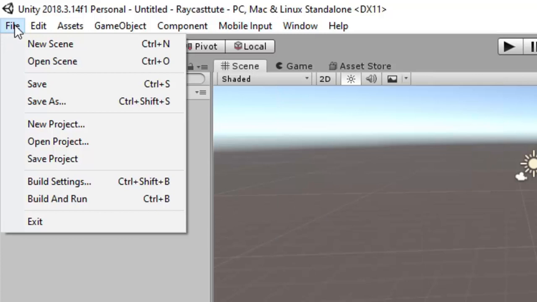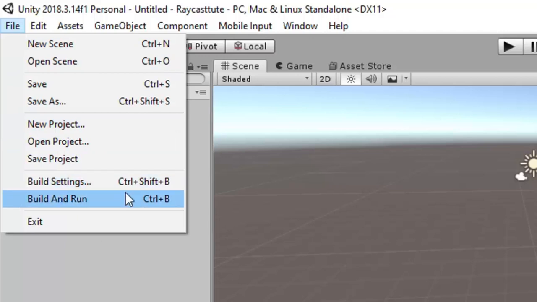We can see here that from here we can create a new scene, open an existing scene, save a scene, create a new project, open a project. So what is the difference between scene and project? Actually, a project may consist of various scenes, because a scene is nothing but an asset. In a game there may be multiple scenes. So for a single project there may be multiple scenes.